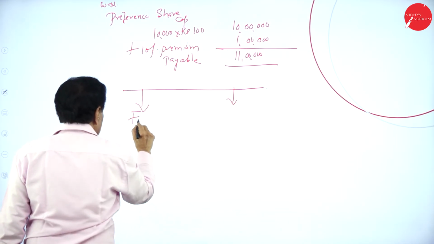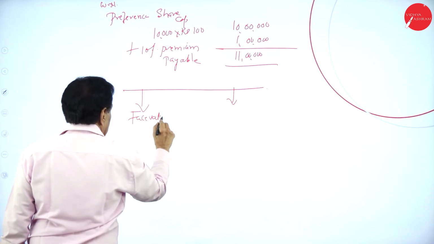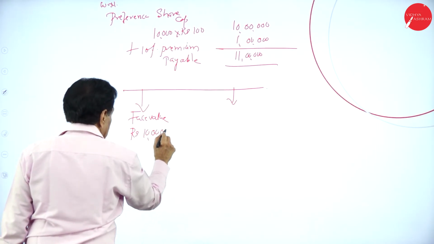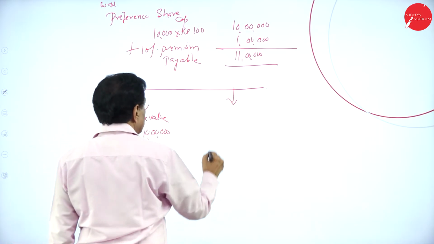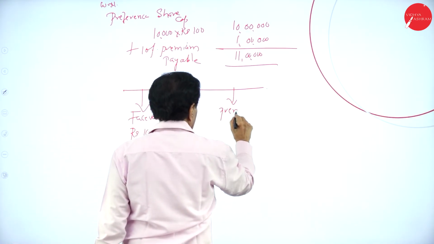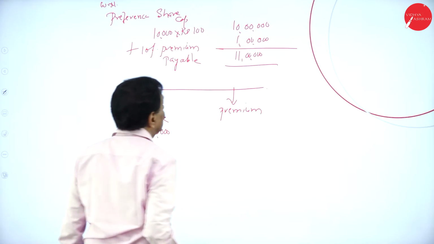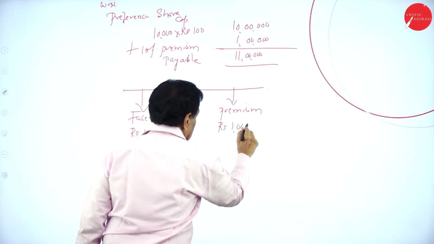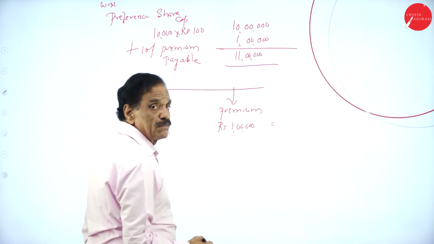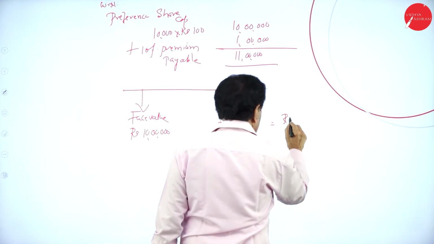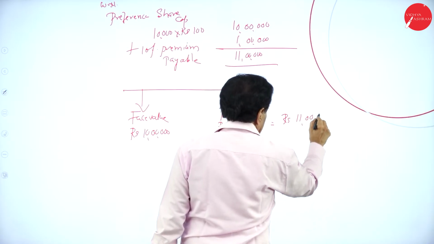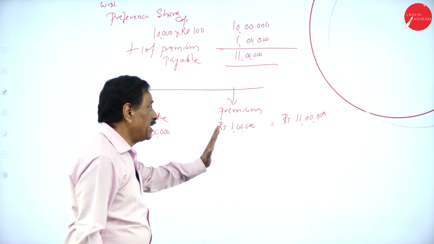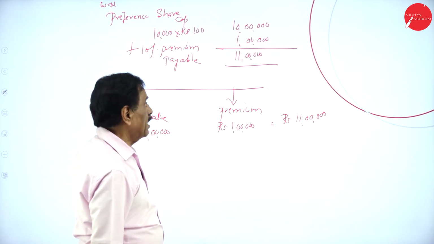Face value rupees 10 lakh, premium rupees 1 lakh, totally 11 lakh.